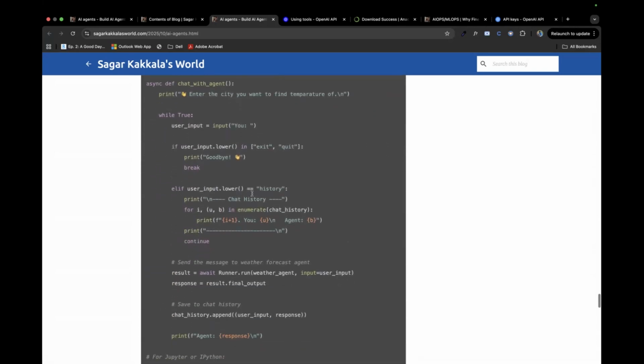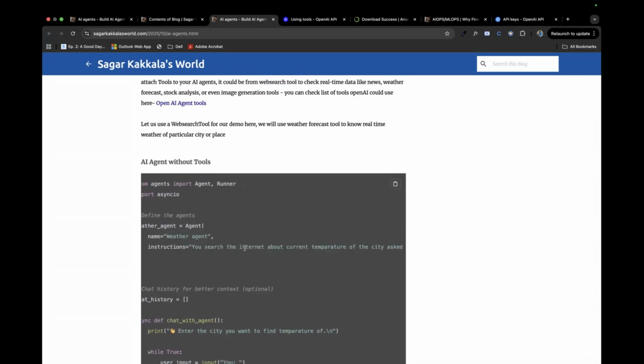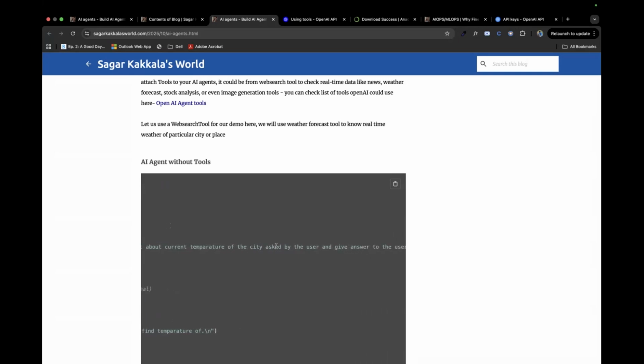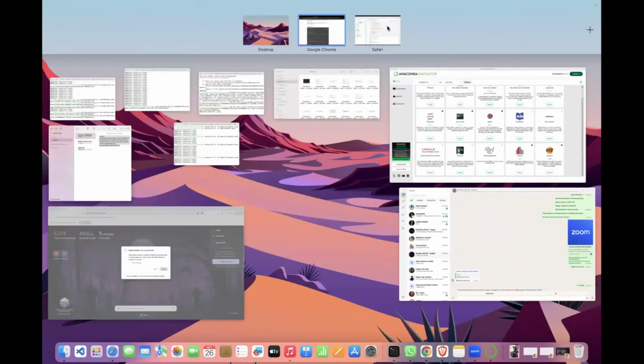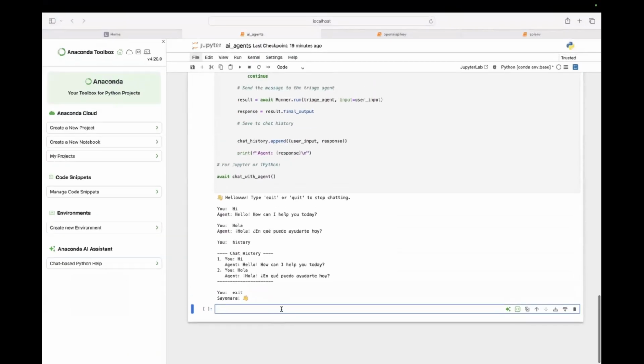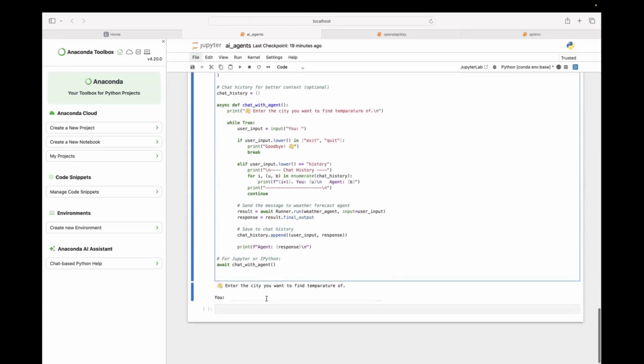And here I'm using the same thing, just like a handoff agent. I'll not go into the code because the code is the same every time. I'm just having a weather agent here, and in the weather agent, I said: you search the internet about the current temperature of the city asked by the user and give the answer to the user. So it's the same code, without any tool. It's just like a chatbot without any access to the internet. Let me ask it the temperature of, maybe Hyderabad, I can go.